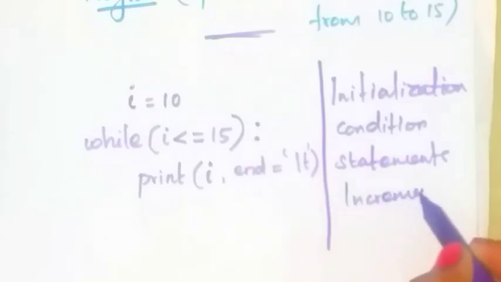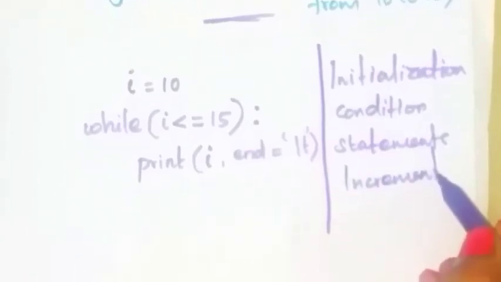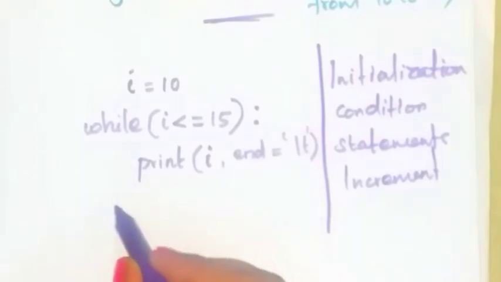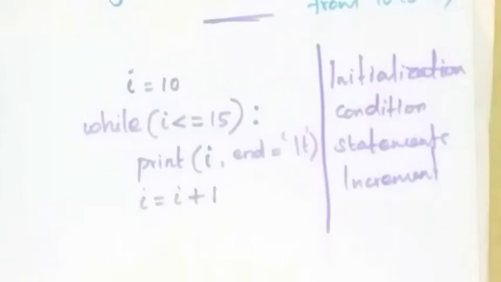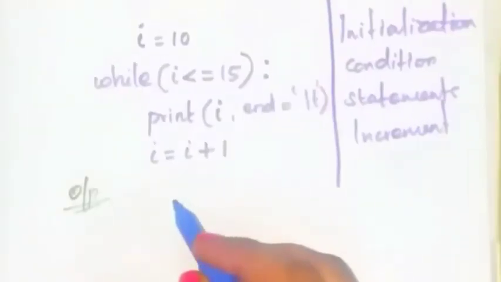Last step is what? Increment. Increment means I is equal to I plus 1. So this is the program for while loop. Okay. Now let us write the output for this program.